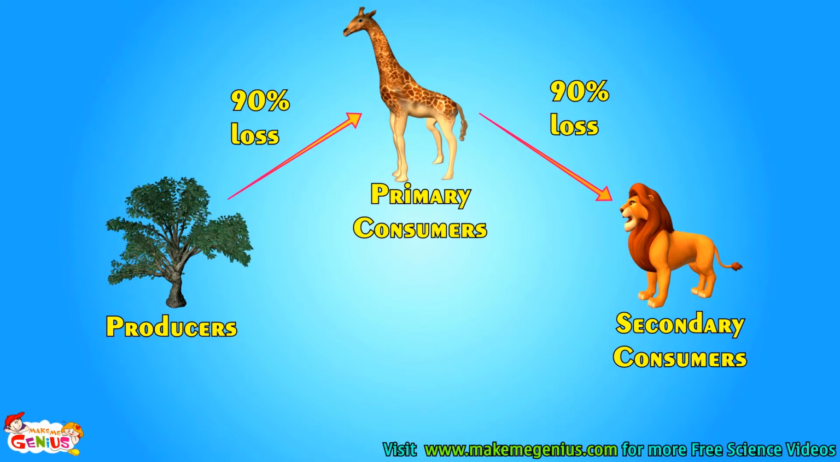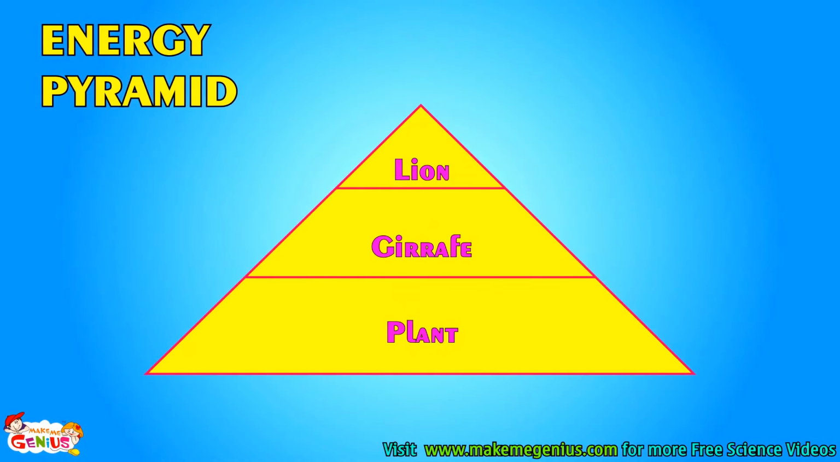The answer is no. Actually, 90% energy is lost when it passes from one part of chain to other. Like 90% energy is lost when giraffe eats plant. Similarly, 90% energy is lost between lion and giraffe. Look at this pyramid. It is called energy pyramid. This shows that energy available becomes lesser and lesser as we move to the top of food chain.